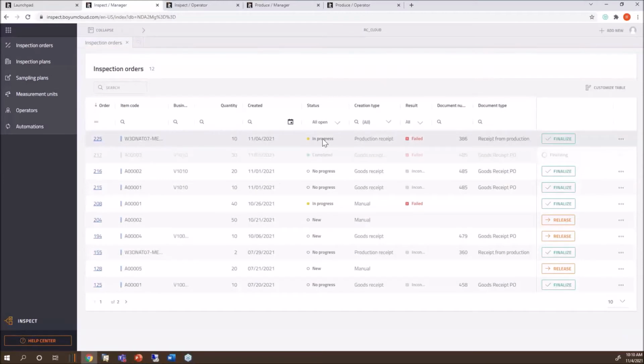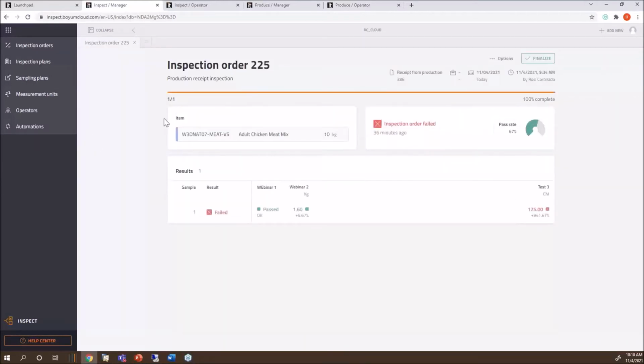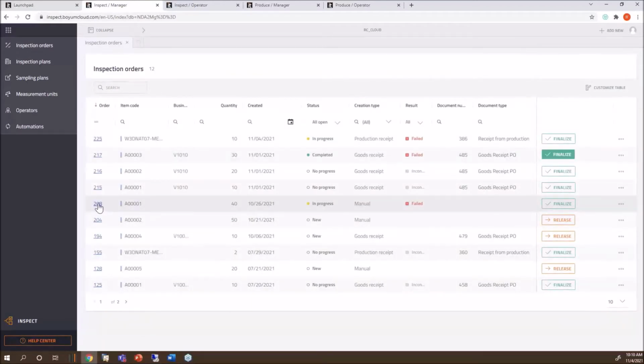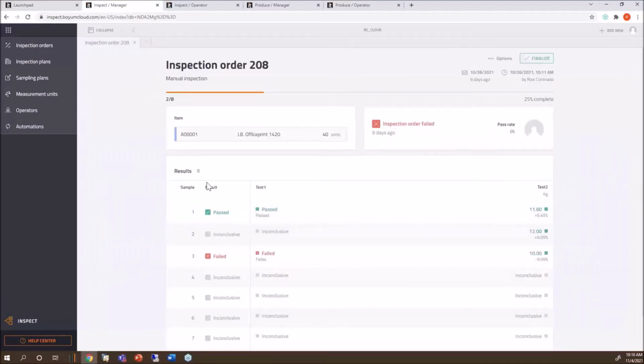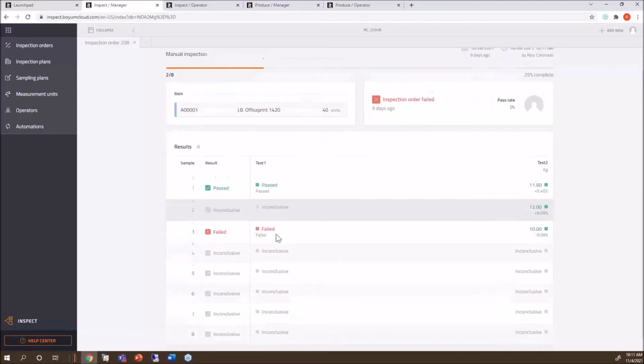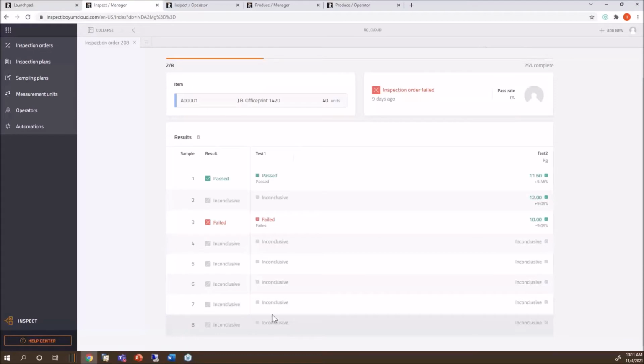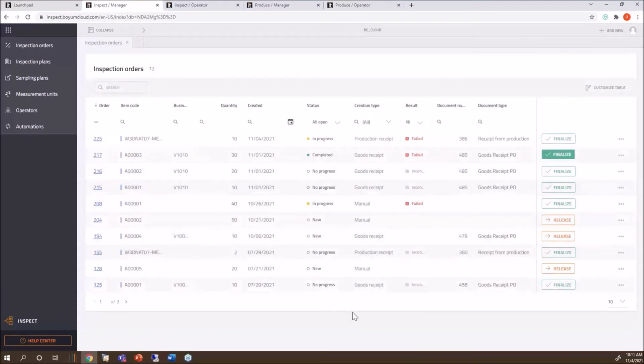So then you see right here, this one is in progress. If I go here, you see that means there was 1 sample and the operator hasn't sent it back to me really. Let me go on this one. Maybe it's a better one. So here, this is a better one for you to see. This one is in progress. So there is somebody working on this quality control order, and they did 2 samples, but they still have 6 more to go. So as I mentioned earlier, the quality control manager has full visibility. What's going on with the inspection orders?